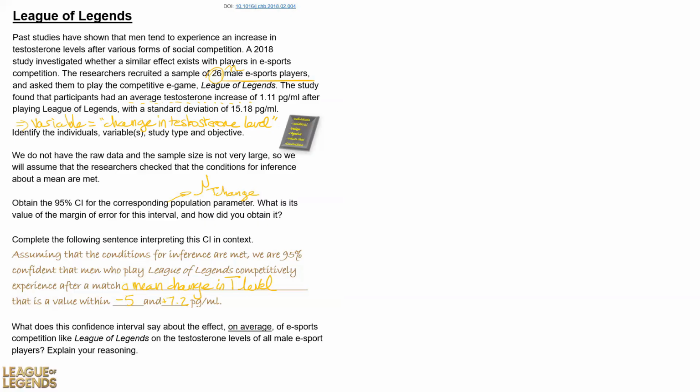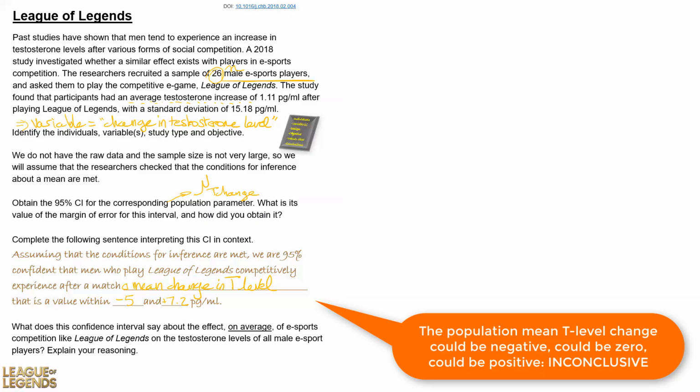So it could be a negative value, or it could be 0, or it could be a positive value. That means the mean change could be a negative value, which means that on average in this population, men could experience a decrease in testosterone level. Or it could be 0, meaning that in this population, on average, men experience no change in their testosterone level. Or it could be a positive value, meaning that in this population, on average, men experience an increase in their testosterone level. So this is just completely inconclusive.